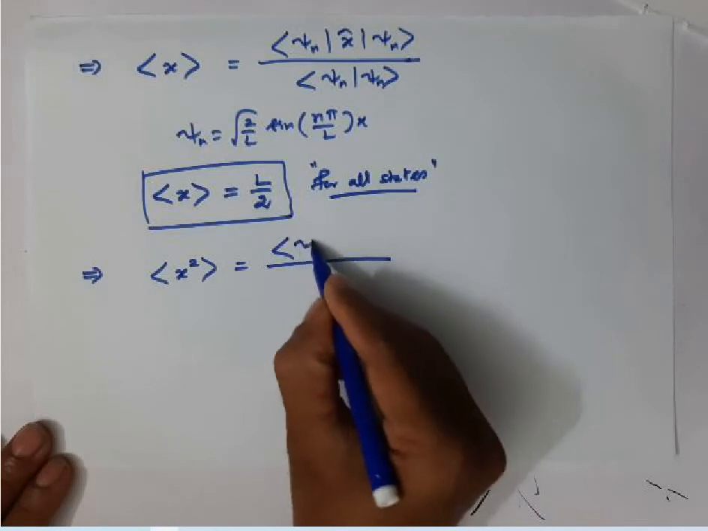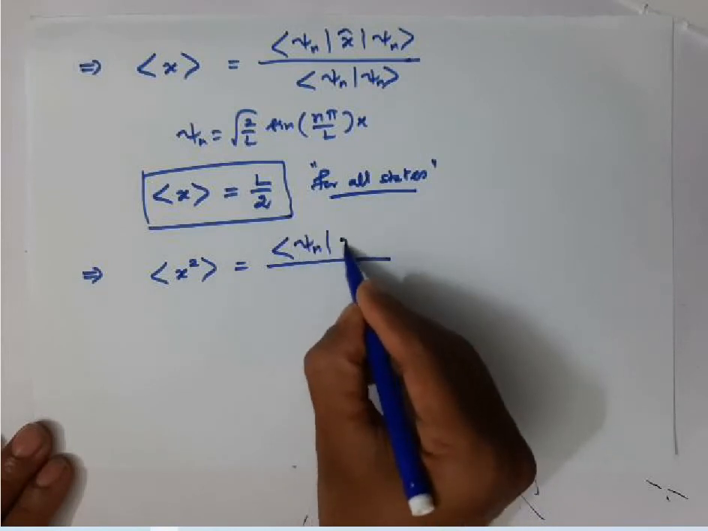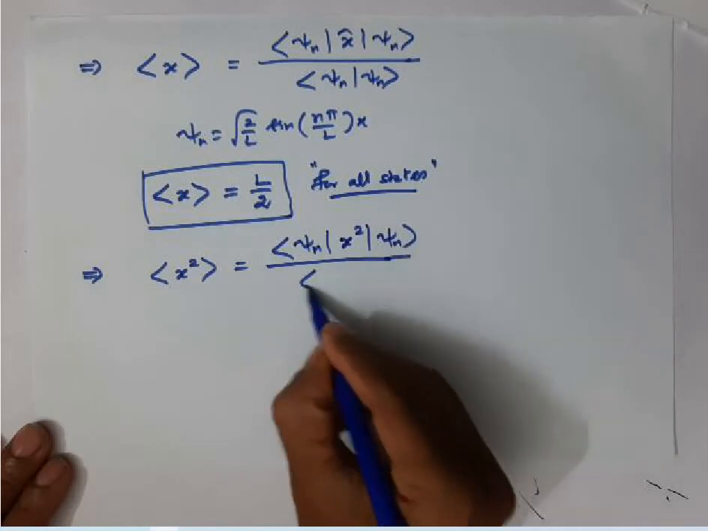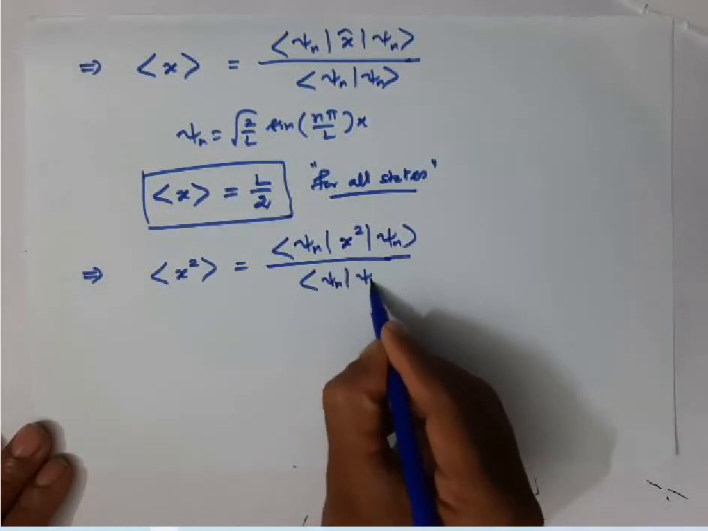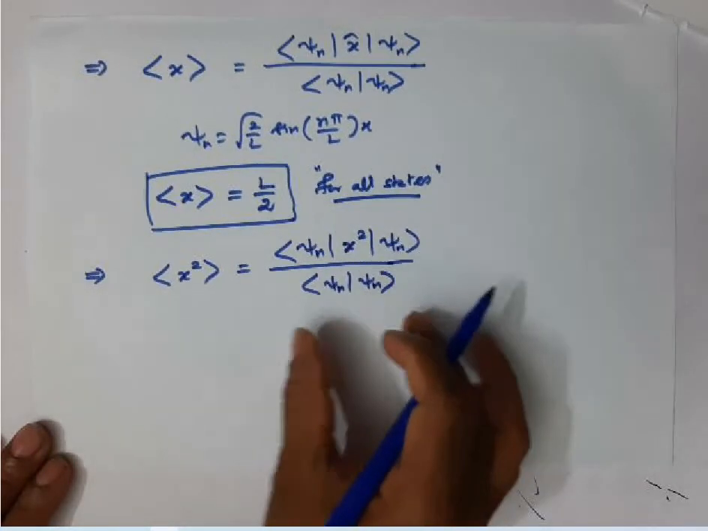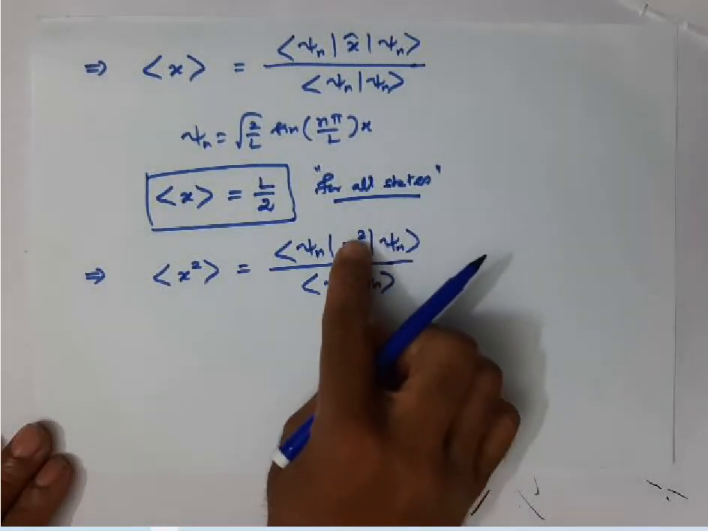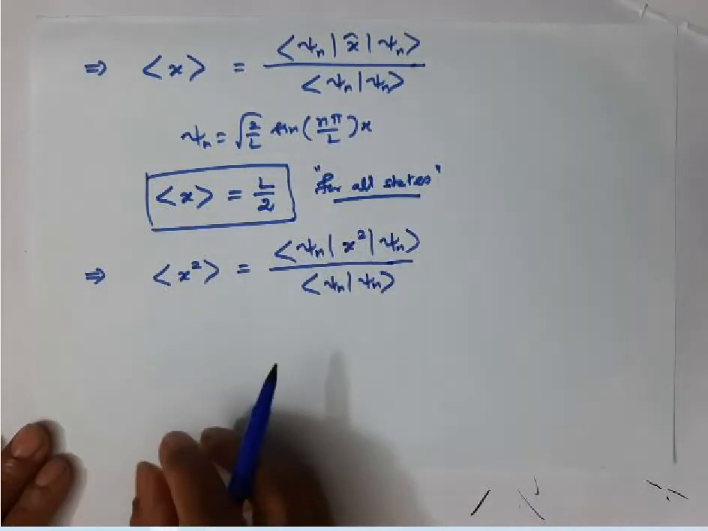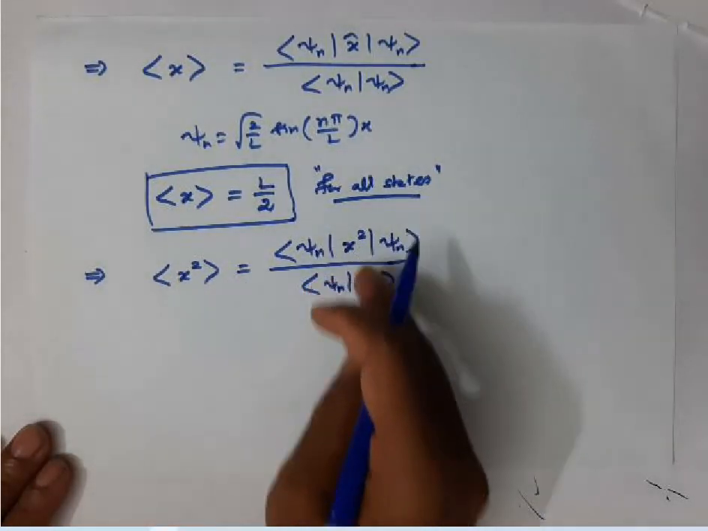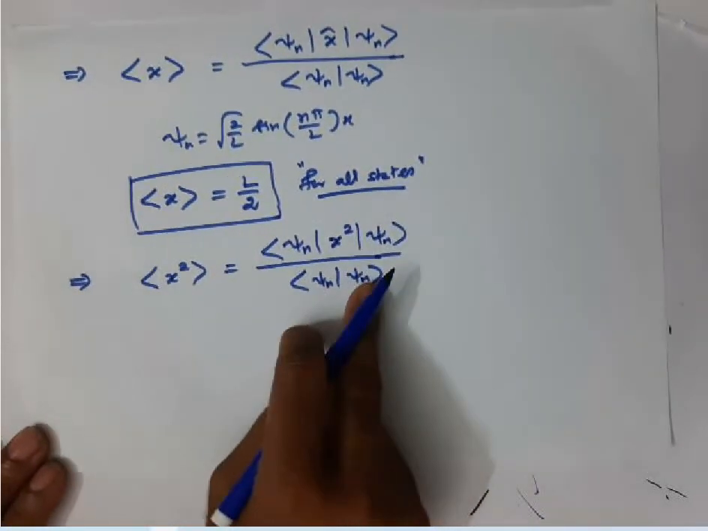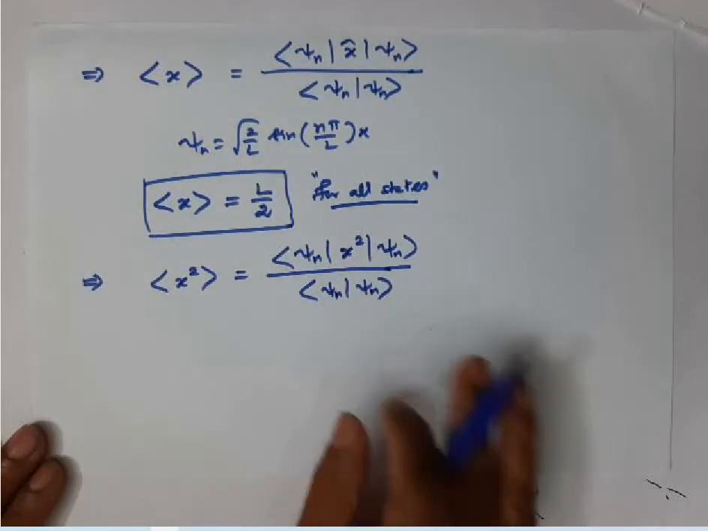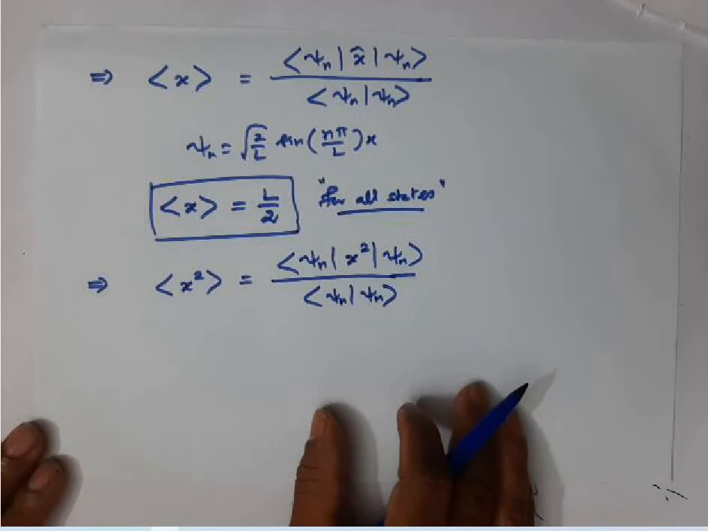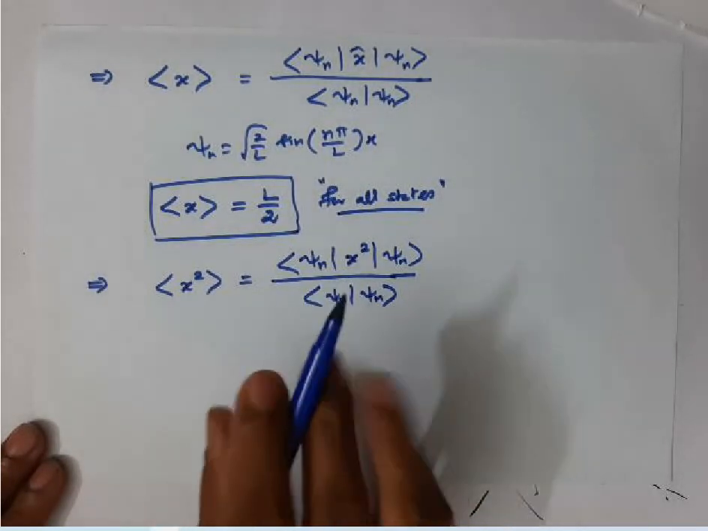We need to solve the integration of psi n, x square operator, into psi n, divided by the integral of psi n into psi n. These two integrals we need to solve. If you get the value of these integrals, you'll get the answer for the average value of x square. For the integration part, I'll send you the notes, the integration steps separately. But here I'm going to give you only the final answer.